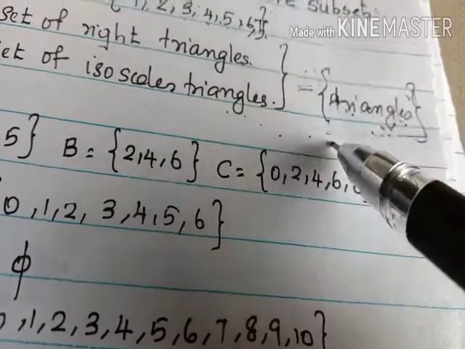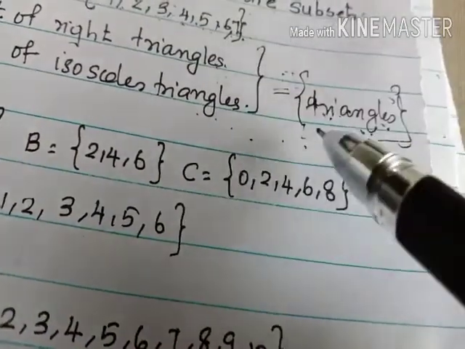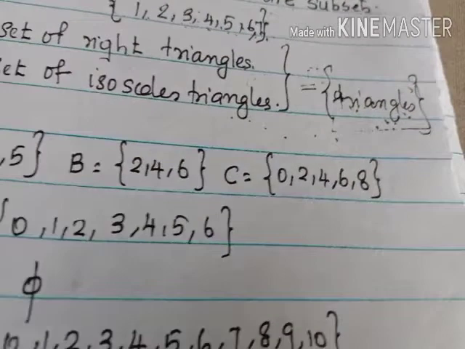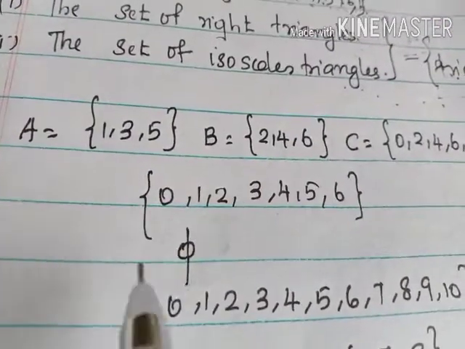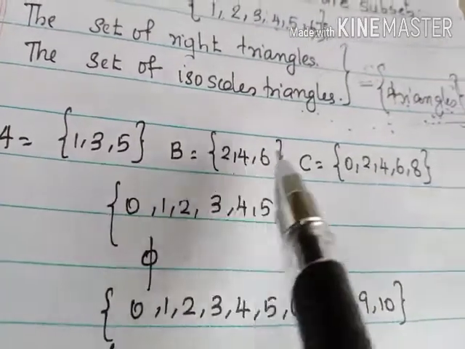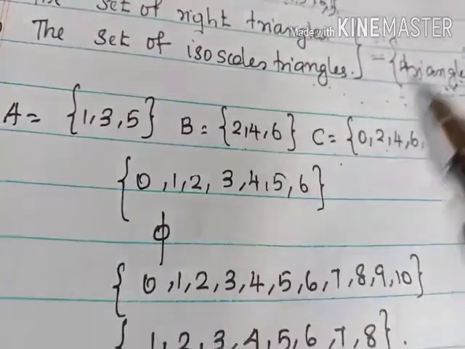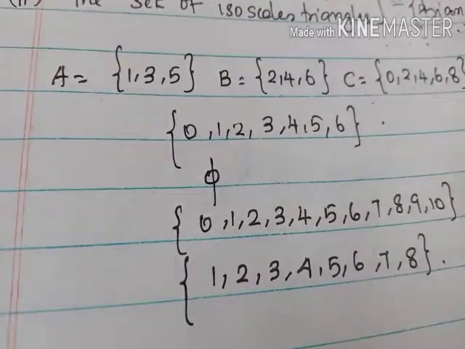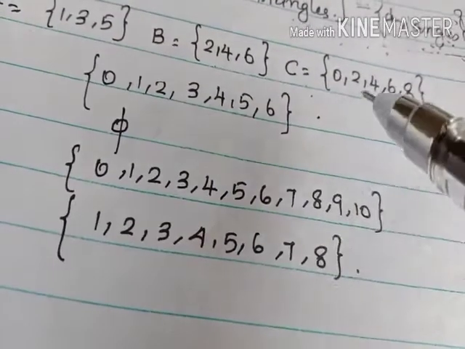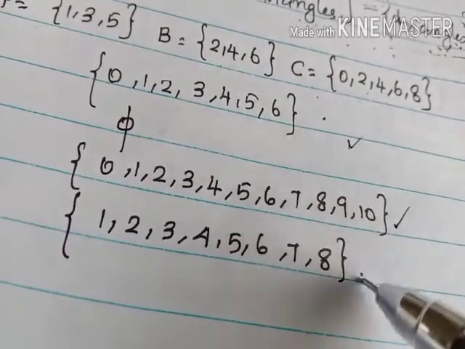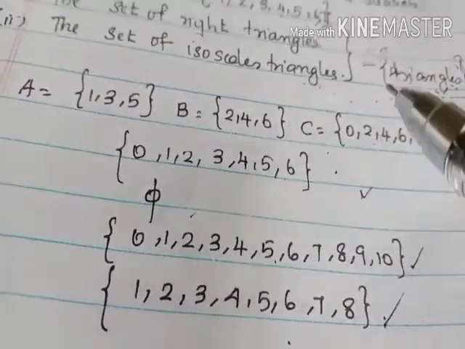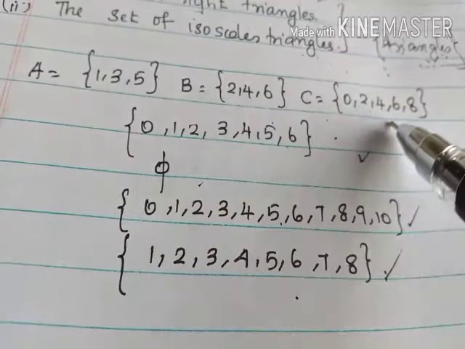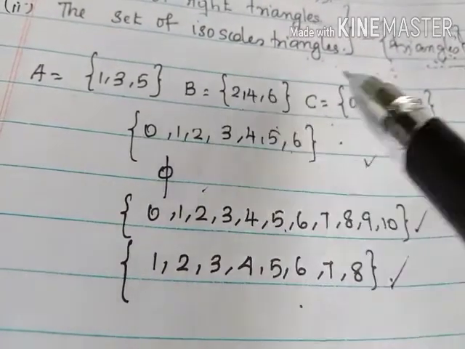So we can say that the set of all triangles is one universal set. Now look at here. We have A, B, C, three sets given, and another four sets are given: 1, 2, 3 and the null set. So out of these four, can you say what is the universal set or universal sets?